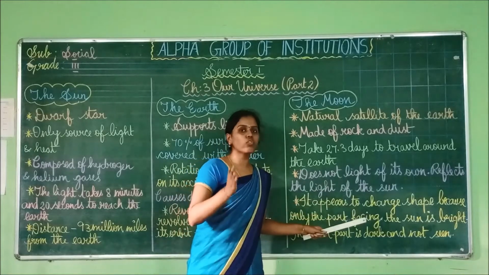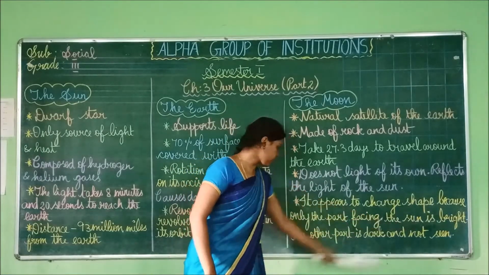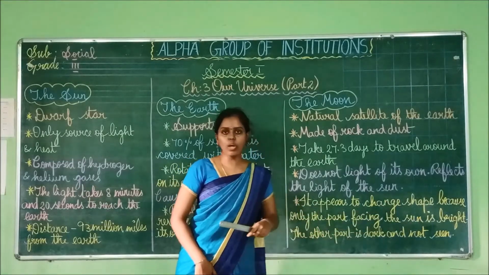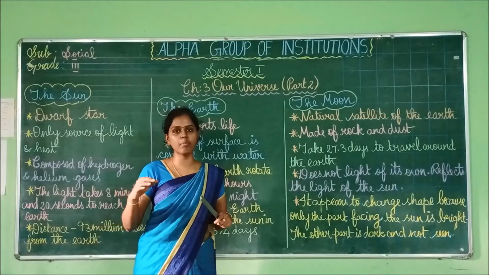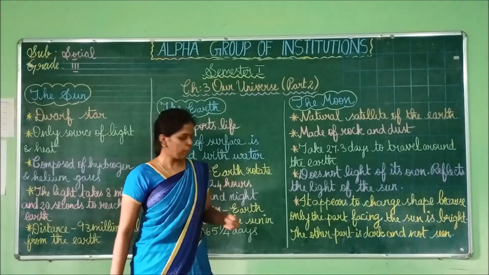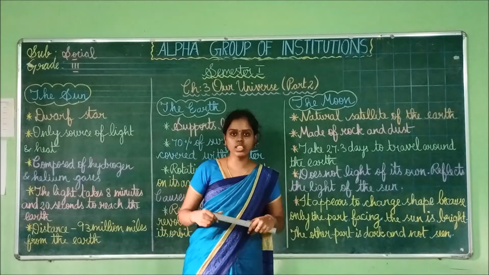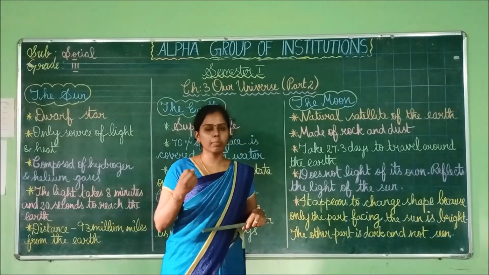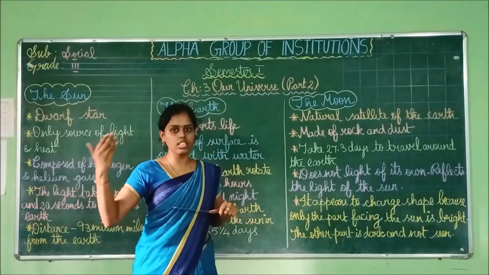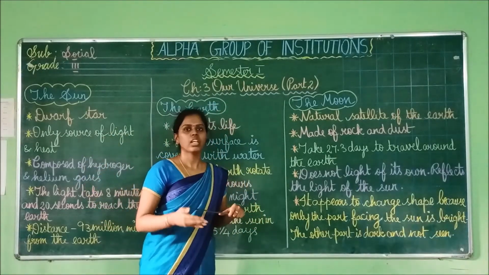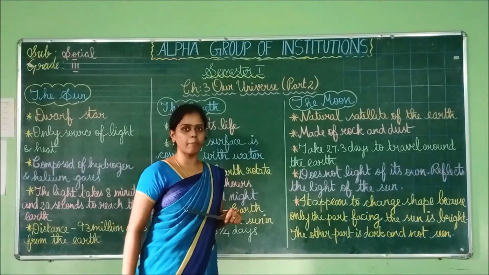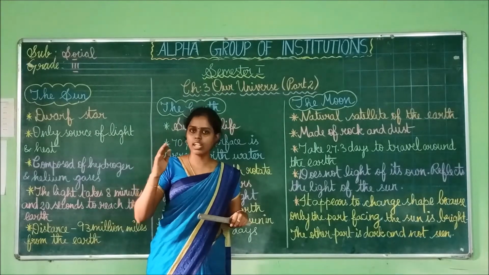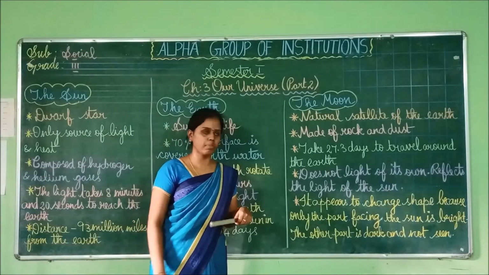So the part which faces the sun will be bright. The other part will be dark and not seen. So we see a half moon some days, and a full moon some days. The part which is facing the sun will be bright, and the part which does not face the sun will be dark, and we can't see that part. So that is why we think there is a half moon, or there is a full moon today.